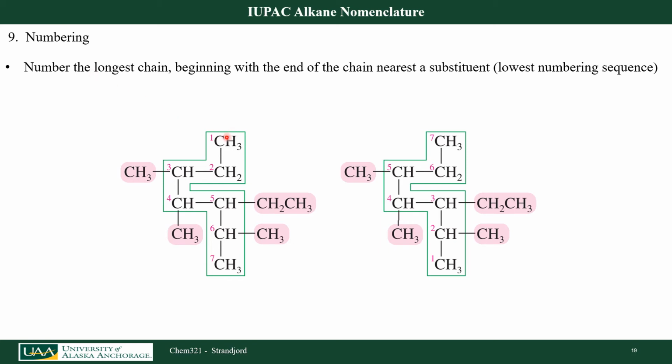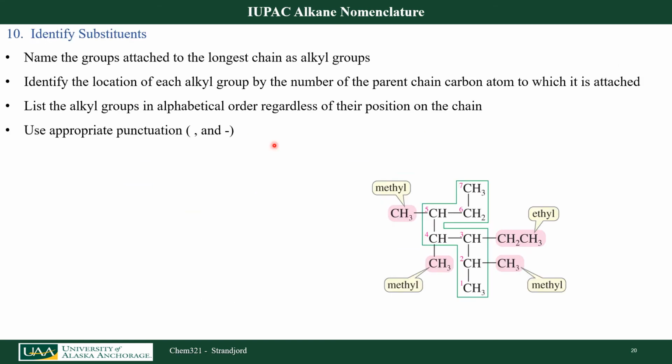Let's see, if I start from the top, I go 1, 2, 3, I hit a substituent. If I started from the bottom, I get 1, 2, I hit a substituent. So in this case, I want to start at the bottom here because I hit a substituent earlier. So in this molecule, I'm going to now name that. Let's put all those rules together and name this molecule.